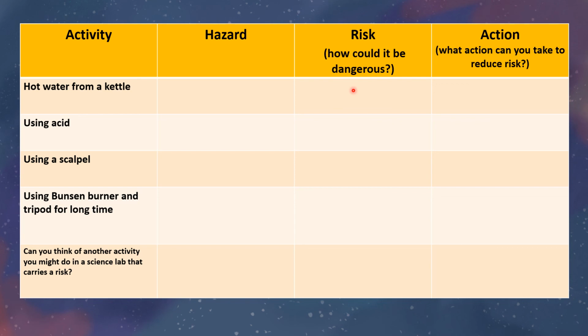So boiling water can burn your hands or any part of your skin. It can also cause a spillage. The action that you would take is to be very careful with the kettle. If you get any hot water on your skin, you need to run it under a cold tap straight away. And if you spill any on the floor, you need to clean it up immediately.